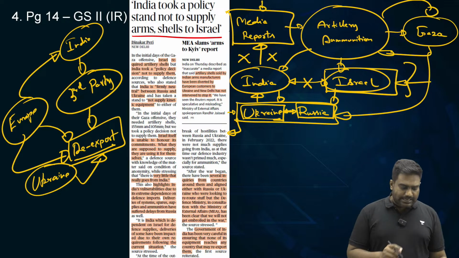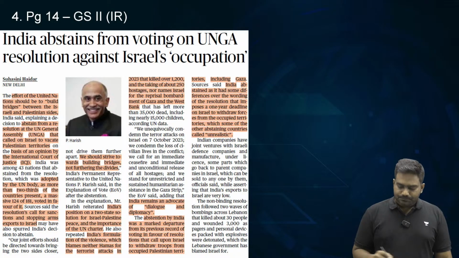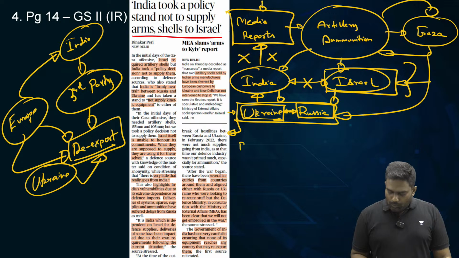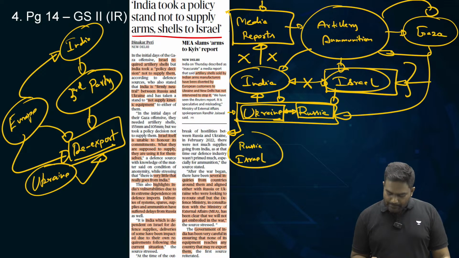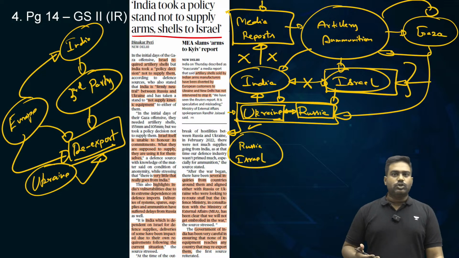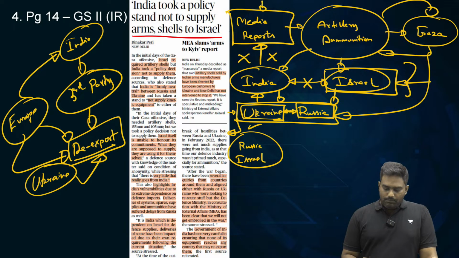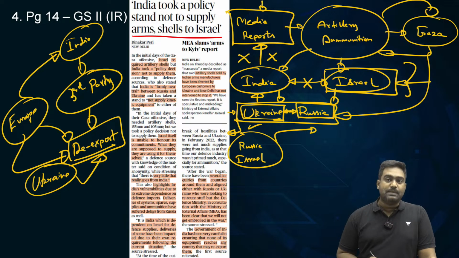And also please understand, there's something else that you need to know. Both Russia and Israel are top weapon suppliers to India. Right? They're always in the top 3, top 4. Both have been very critical for our military modernization. But ever since the wars began in Ukraine and Gaza, their weapon supplies to India has gone down.